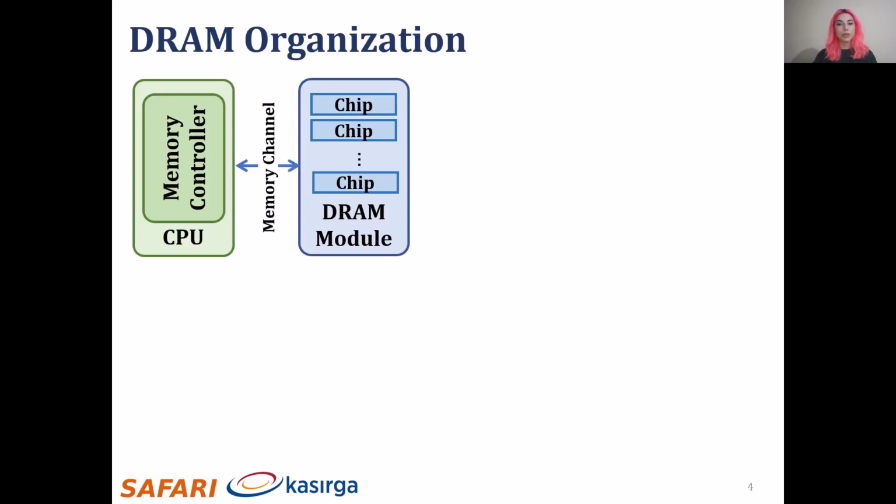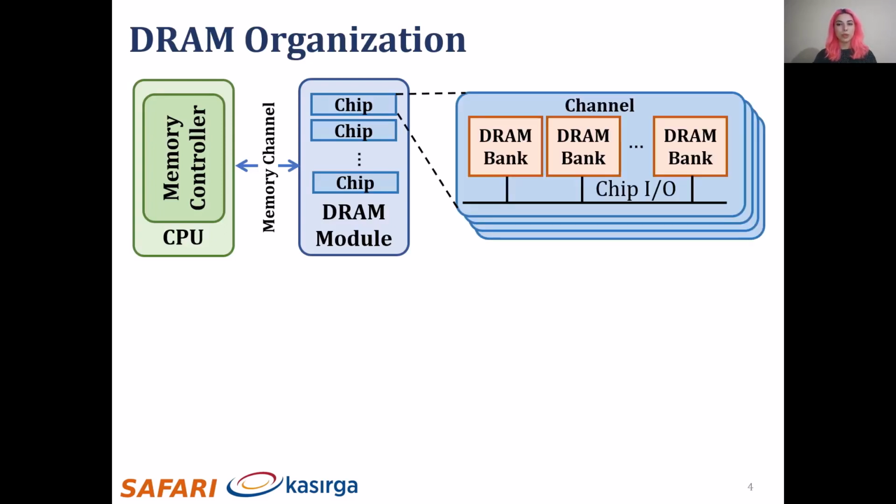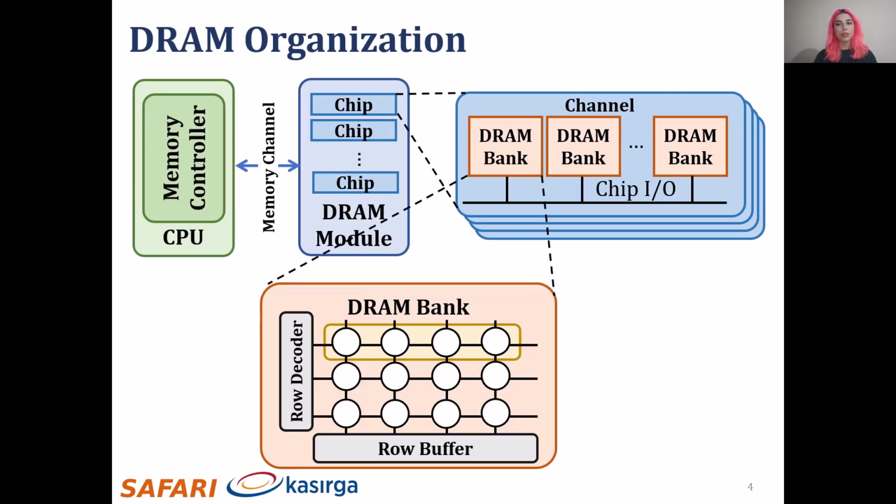Here I show a system with a CPU and a DRAM module with several DRAM chips. Each DRAM chip consists of multiple DRAM banks, and these DRAM banks are accessed through one chip I/O. DRAM cells are organized as a two-dimensional array within each bank. A DRAM cell stores a single bit of information as electrical charge. To access a DRAM cell, its row is activated by fetching the data stored in the cell to the row buffer. A request is served faster if the row is already in the row buffer.